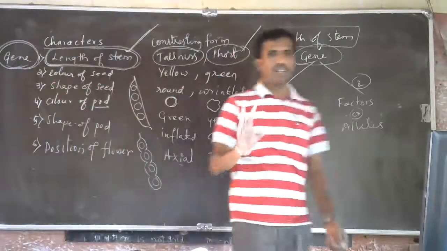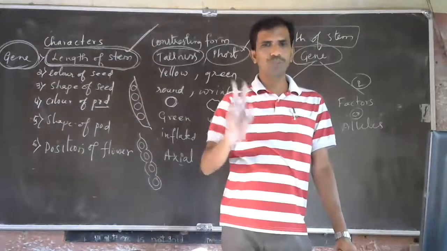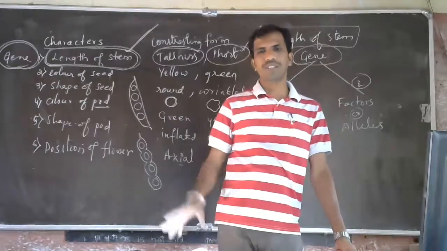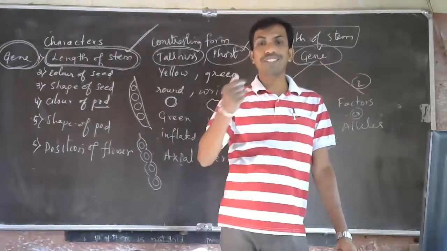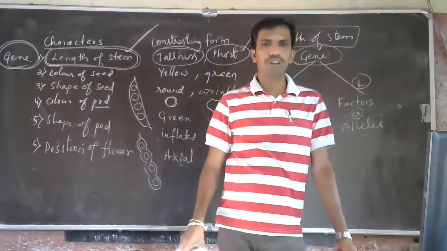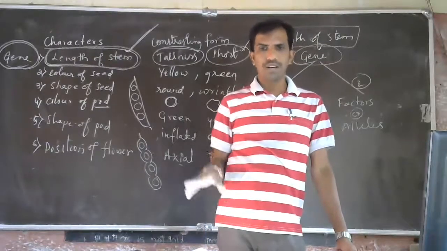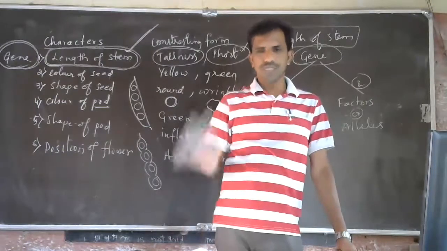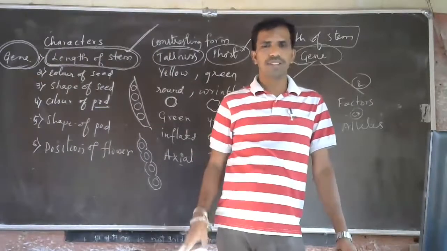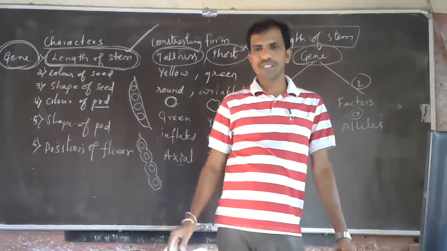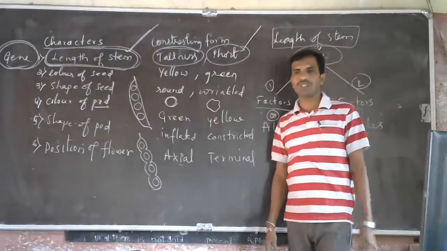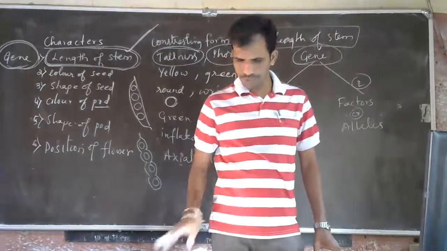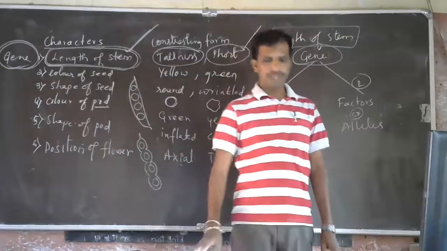So every character is controlled by a gene, and the gene will have two factors. One is a dominant factor, one is a recessive factor. I'll tell you what dominant and recessive are. So we'll see some of the terminologies used in Mendel's law of inheritance. In the law of inheritance, we use some terminologies. We'll see those terminologies, and then we will see Mendel's law. Till here, if you have any doubt, please let me know.